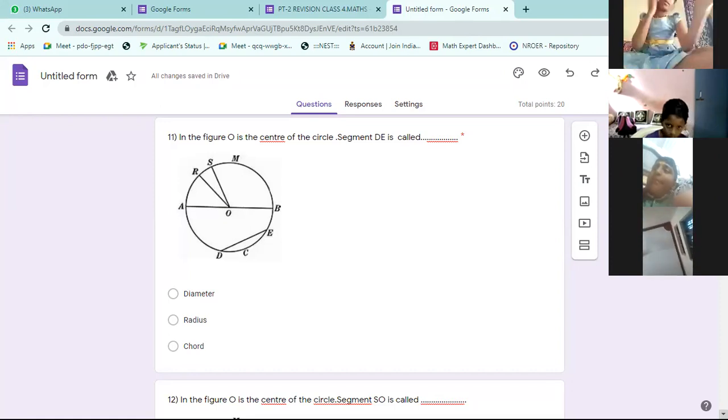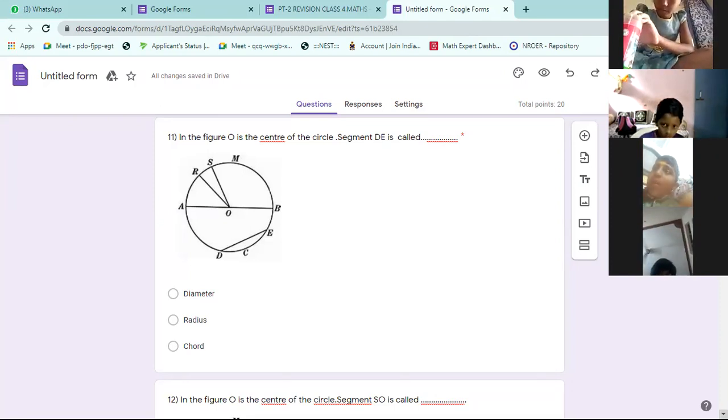DE is called chord of the circle. Line joining any 2 points on the circle is always called a chord.